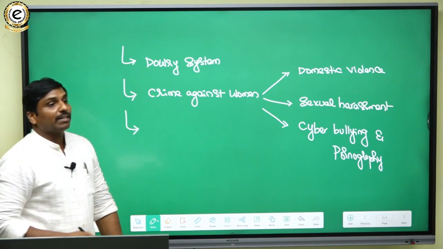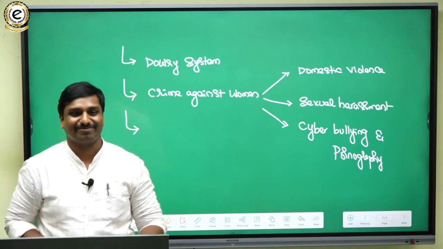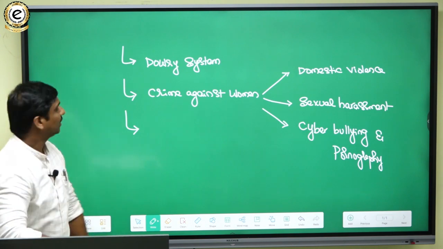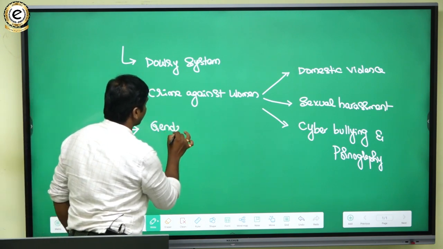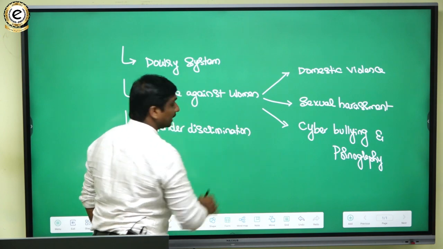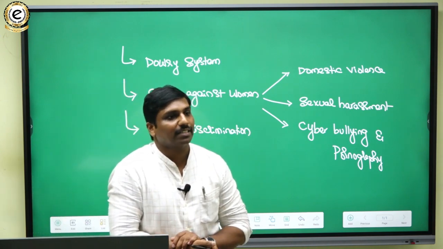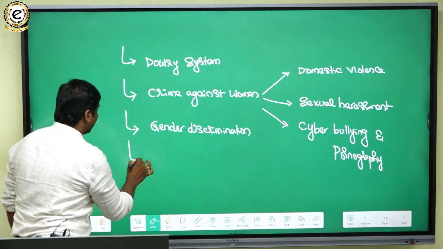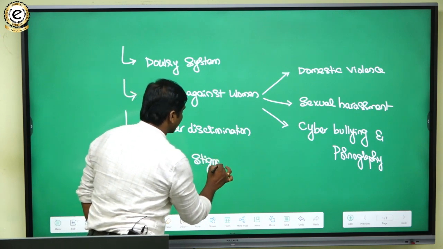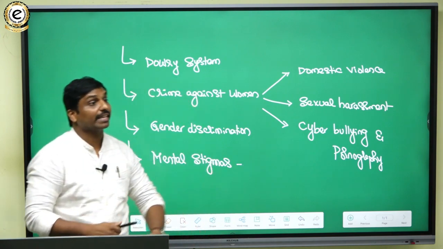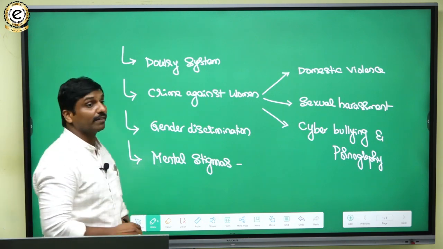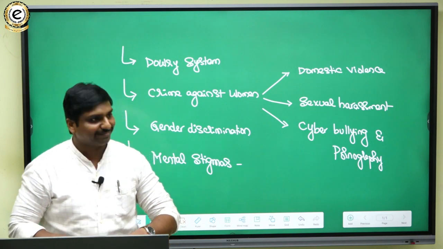Apart from this, there are other general factors like inequalities: gender inequality, gender discrimination, lack of liberty, lack of freedom, mental stigma and issues related to such psychological problems. Even from the marriage point of view, there is early marriage, obviously.